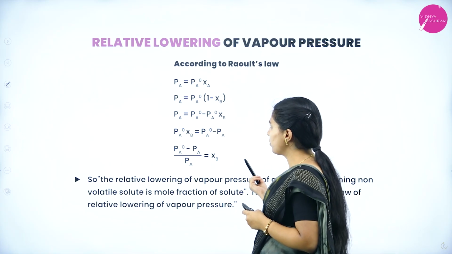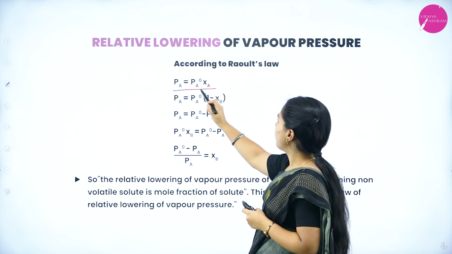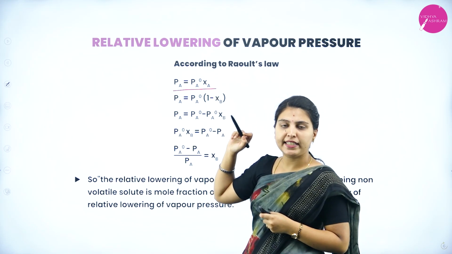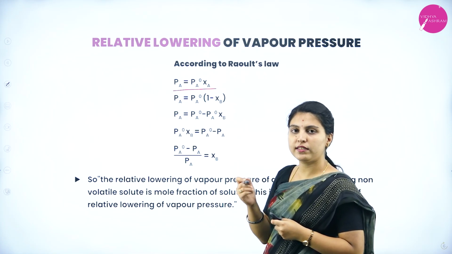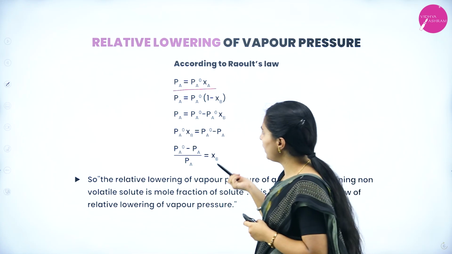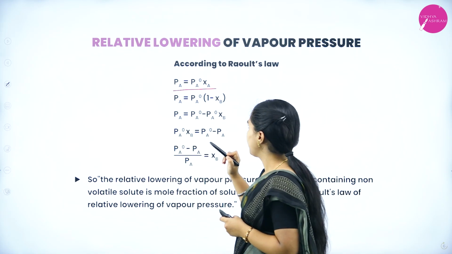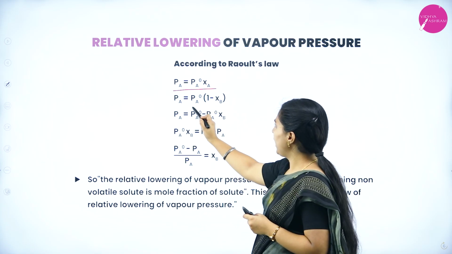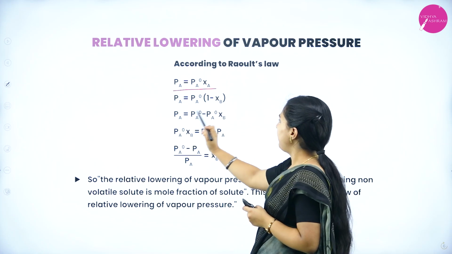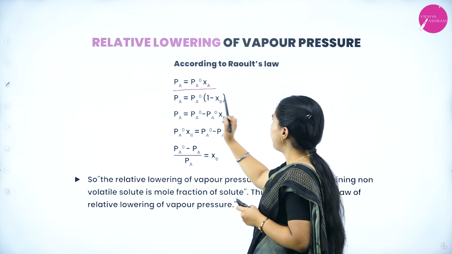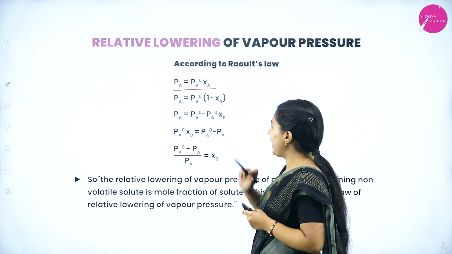According to Raoult's law, PA equals PA0 into XA, where XA is the mole fraction of component A, PA0 is the vapor pressure of the pure solvent, and PA is the vapor pressure of component A. If you derive, PA equals PA0 into (1 minus XB), so PA equals PA0 minus PA0 into XB.